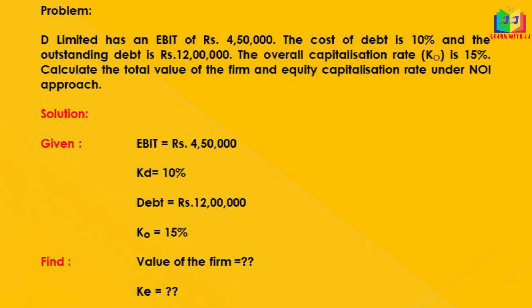We have EBIT here, that is 4,50,000. We'll write that, and cost of debt, that is 10%, and the value of the debt is 12 lakh, and overall capitalization, that is Ko, is given, that is 15%. We need to find the value of the firm as well as the cost of equity.